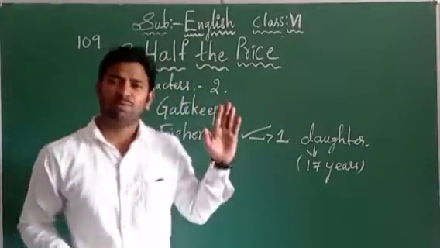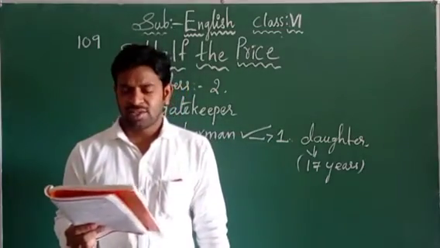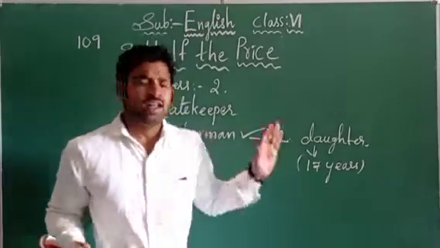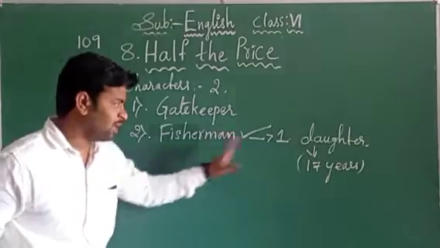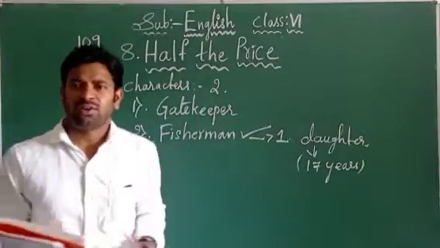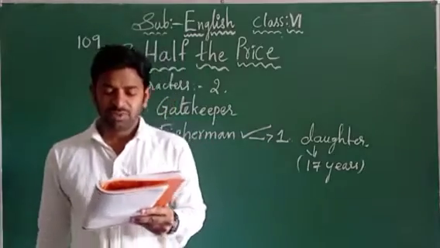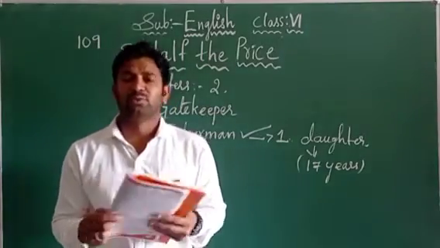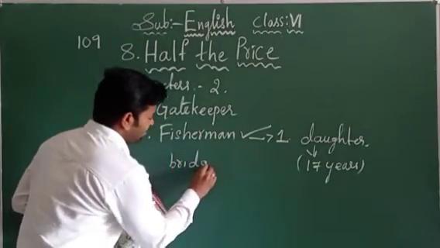In olden days the correct age for girls was about 17 years. Who had the daughter here? Not the gatekeeper. Who had the daughter here? The fisherman had one daughter, and she was about 17 years old. So the fisherman was looking for a good bridegroom. Bridegroom is spelled B-R-I-D-E.